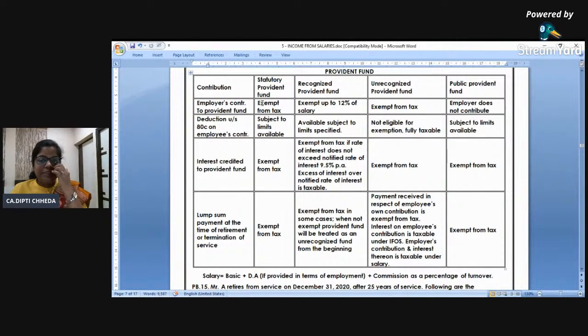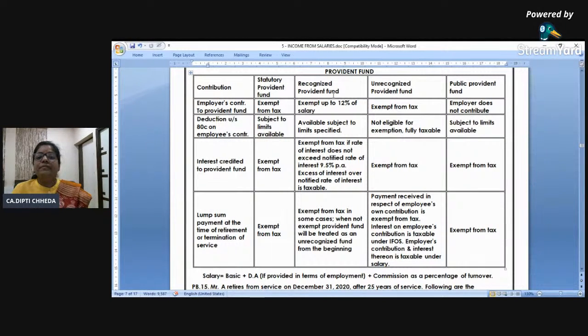Okay, there are 4 types of the Provident Fund. Statutory Provident Fund 1952. RPF is your own Provident Fund, but you have got it recognized. URPF, which is unrecognized, and Public Provident Fund. I do it vertically. PPF, you have to contribute for yourself and take a deduction in ATC maximum up to 1,50,000. Now, Statutory Provident Fund. Employer's contribution is exempt. ATC deduction is allowed up to a limit. For that, deduction problems, you do it thoroughly. Interest is exempt, and lump sum when you get at maturity, it is exempt.